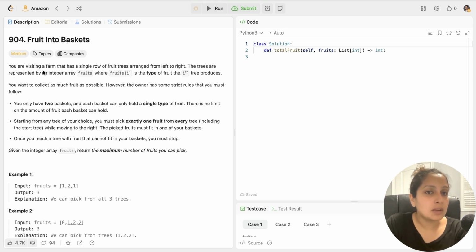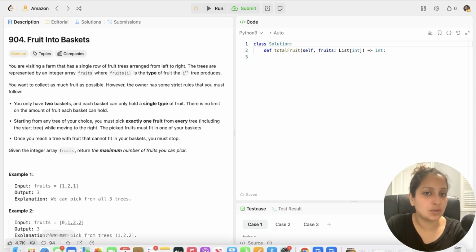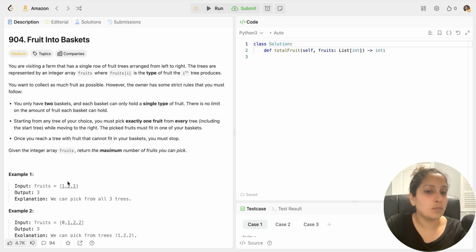So you are visiting a farm that has a single row of fruit trees arranged from left to right. I don't care about so much description. Let me explain what is given to you in the question. You have a fruits array as shown in the examples here, and every integer represents the type of fruit. So essentially, you have to find a subarray out of this array such that you have a maximum of only 2 fruit types. You cannot keep more than 2 kinds of fruits in the basket because you are carrying only 2 baskets. And in one basket, you can only have one type of fruit.